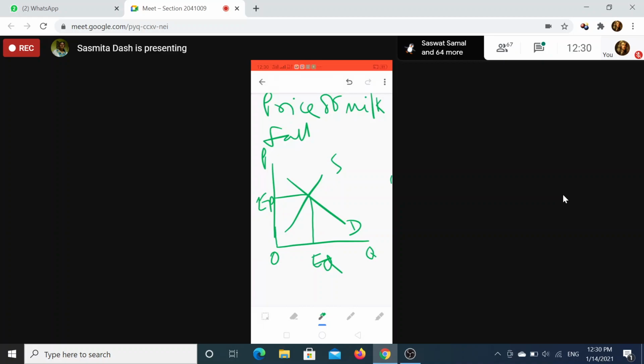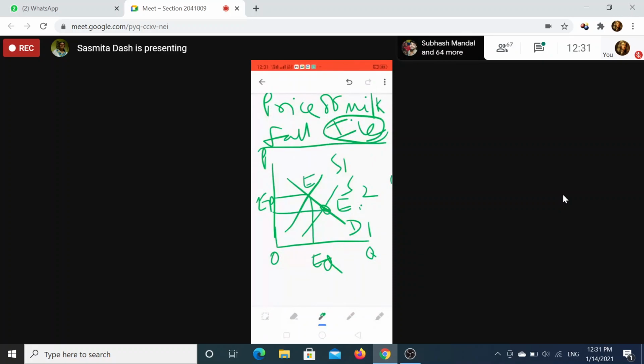Price of milk is an ingredient, or we can say input of ice cream. Price of milk, if it falls, what will happen? Profit will increase. Profit will increase means more supply. So that is why supply curve will shift rightward from S1 to S2. D1 demand curve remains as it is. So you are getting a new point of equilibrium, that is E1. You can write also, this is E, this is E1.